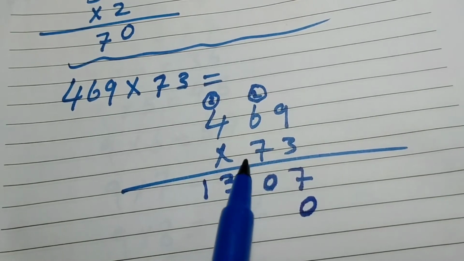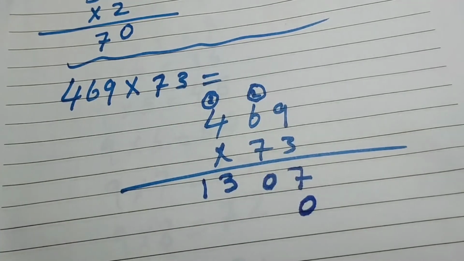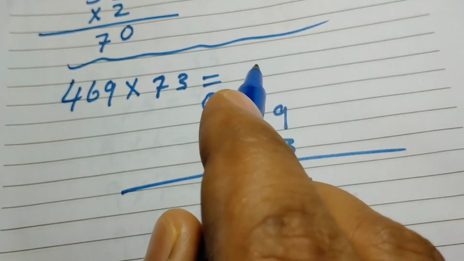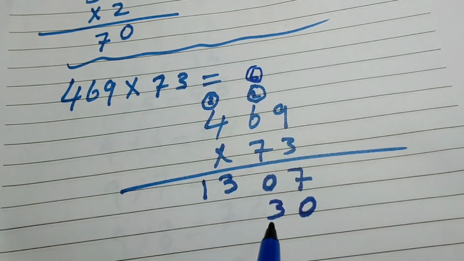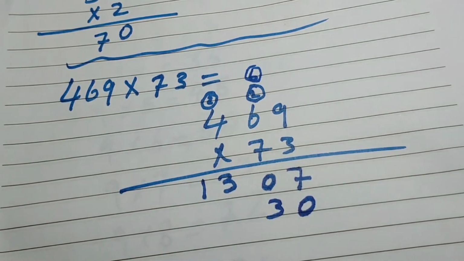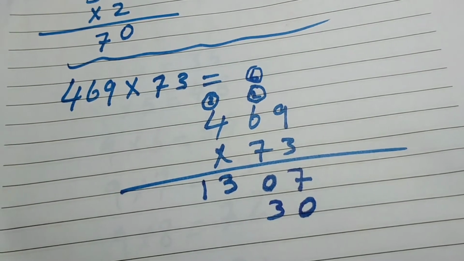because the tens digit is going to multiply with the numbers. So 7 multiply 9 equals 63, 3 here, and 6 we add in the next column. So 7 multiply 6, or 7 times 6, is 42. 7 times 6 equals 42, plus 6 equals 48. So we will write here what? 8.